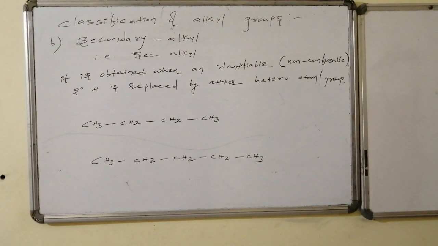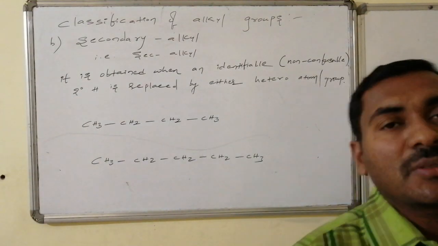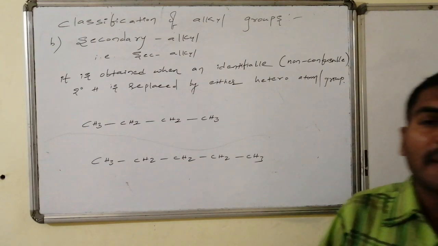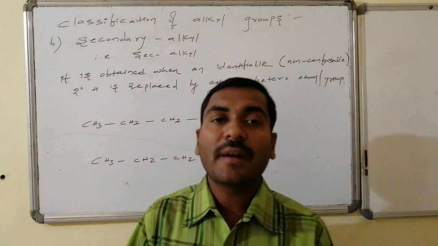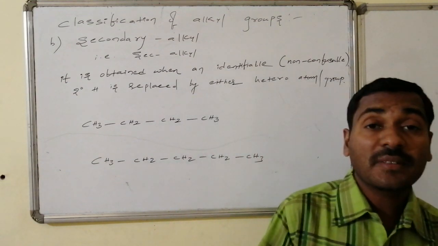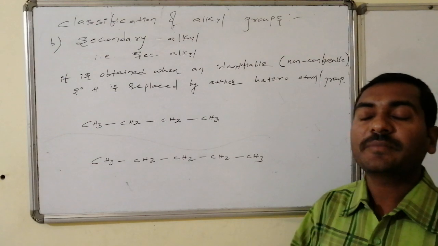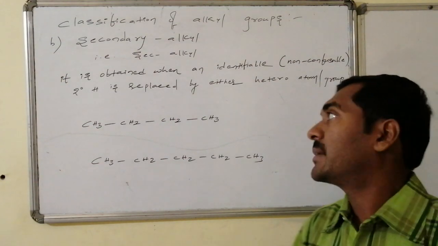Yes, the next case is secondary alkyls. Secondary alkyls are those in which one of the secondary hydrogens, an easily identifiable, non-repeatable, non-confusable secondary hydrogen, is replaced either by a heteroatom or a group. That results in the formation of a secondary alkyl group.